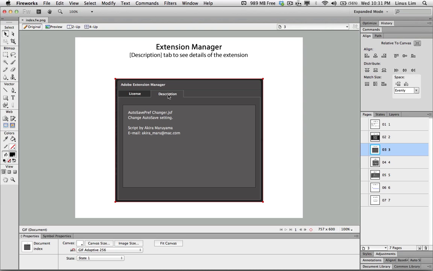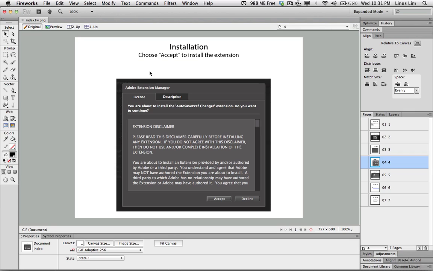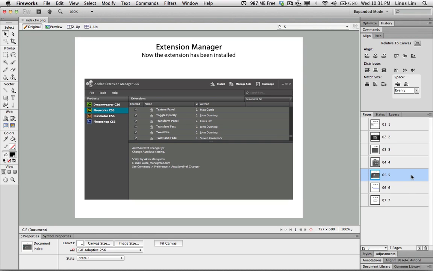So now I'm going to proceed to install, so I will click on the License tab. Under the License tab, all I need to do is choose Accept. So now I have the extension successfully installed and it will be listed under the extension panel here.